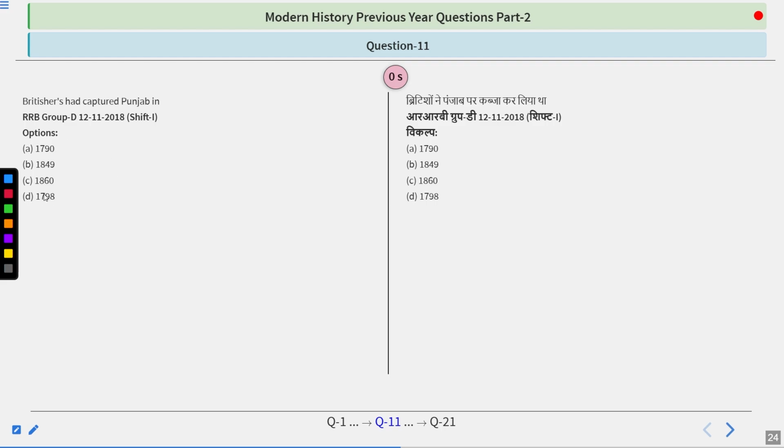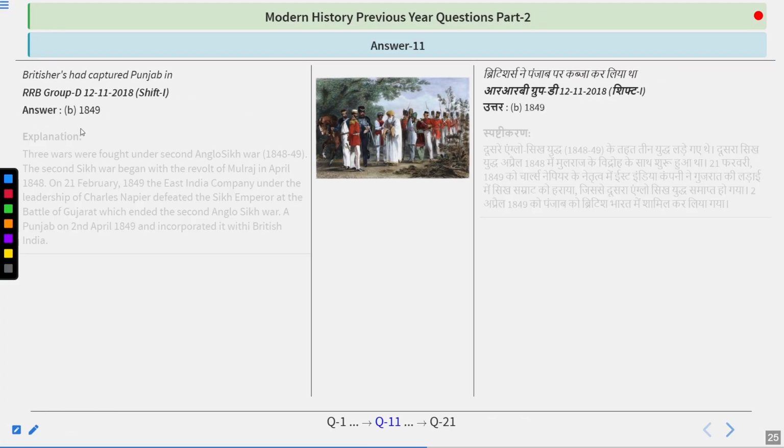Now, 1857 is another remarkable year that led to the revolt of 1857. After that, the Queen of Britain became the Empress of India. So 1860 would also be eliminated. So the only answer remaining in the options is 1849.